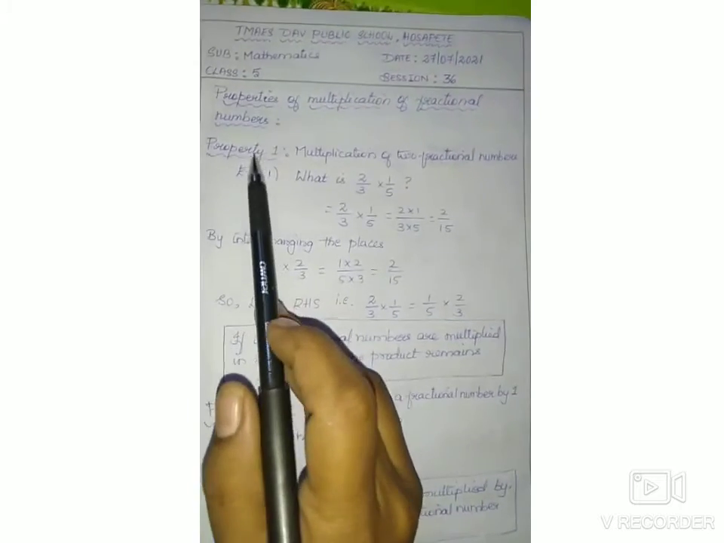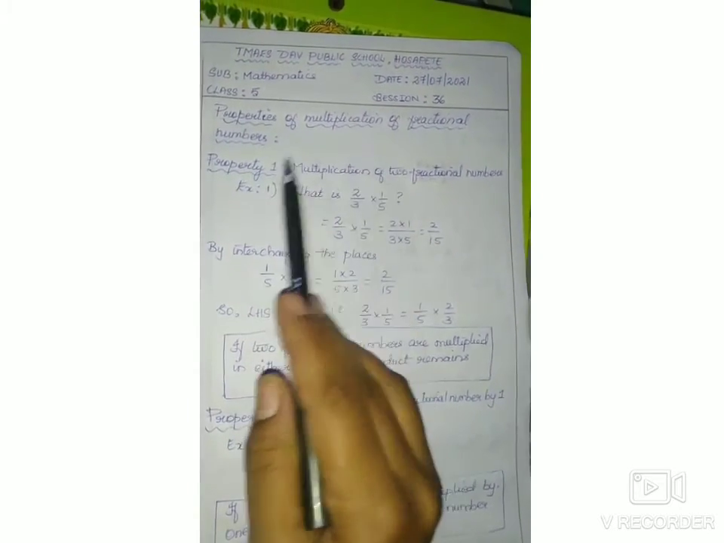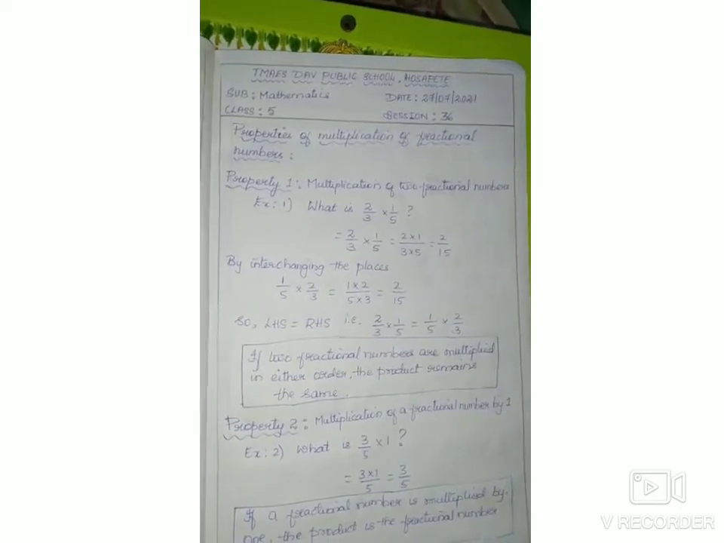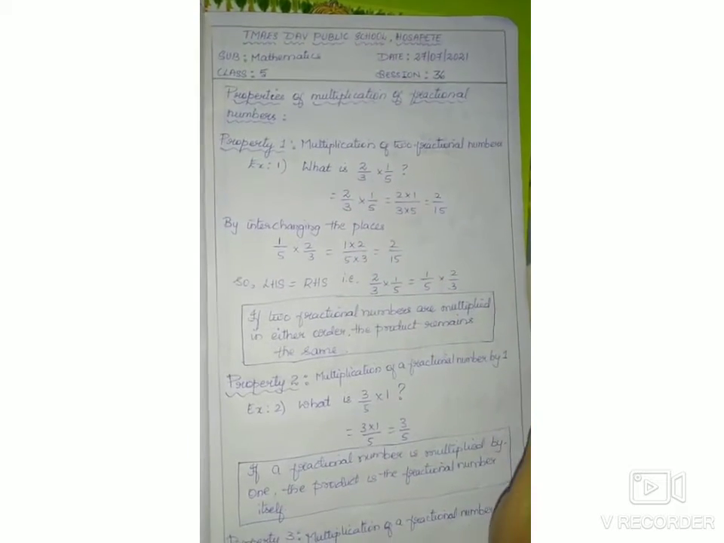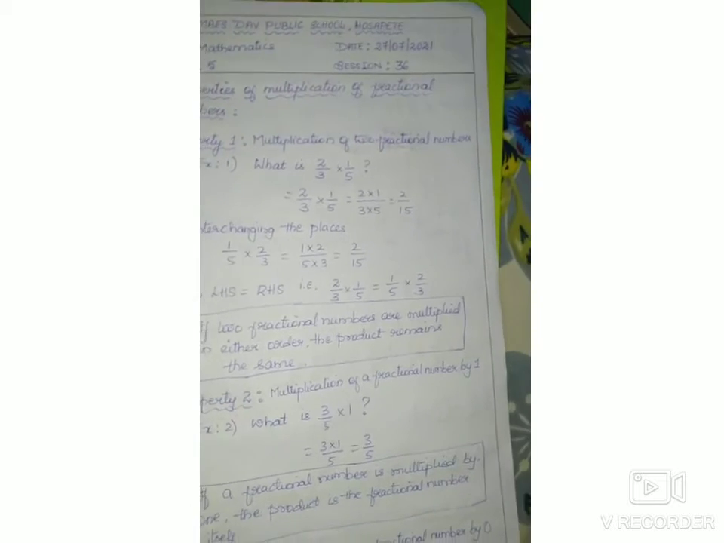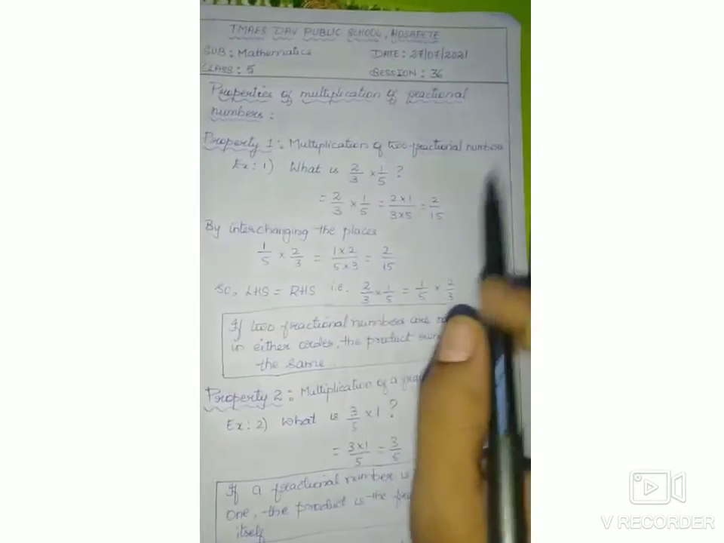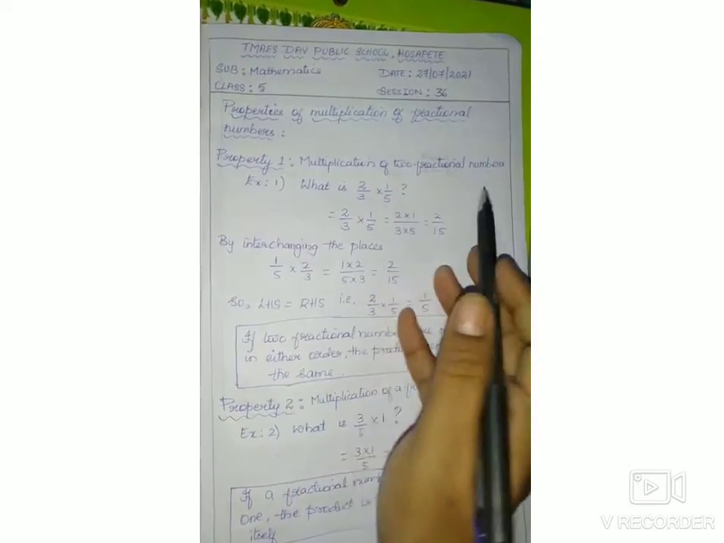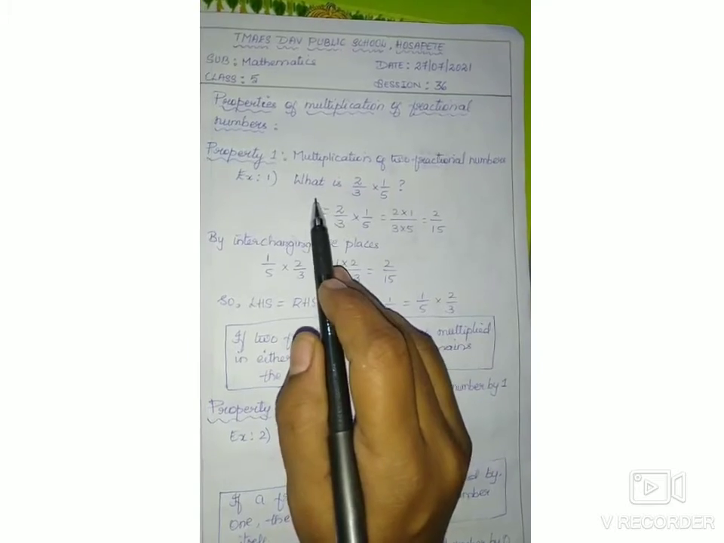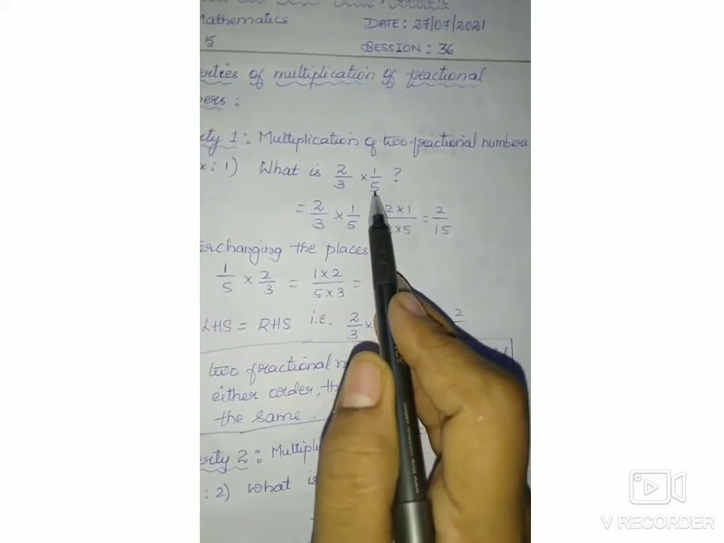Let us start today's session with properties of multiplication of fractional numbers. As you know the properties of multiplication, the same thing will apply on fractional numbers also. First property, as we learned from class 1 to class 4, the properties of addition, subtraction, multiplication, here also the same thing we are applying on fractional numbers. So let us take the first property, multiplication of two fractional numbers, with an example. What is 2 by 3 multiplied by 1 by 5?